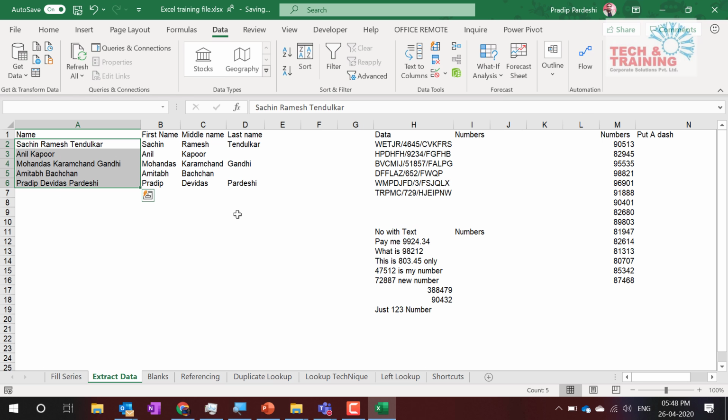I got the text separated, but there is something you need to notice. Anil is correct. Kapoor is not his middle name, but his last name. Bachchan again is not a middle name. So we could separate data into multiple columns, but that is not giving me the correct result, so that is not the solution I would want. Let's see what the solution is.